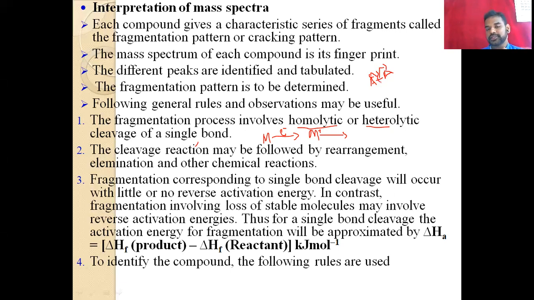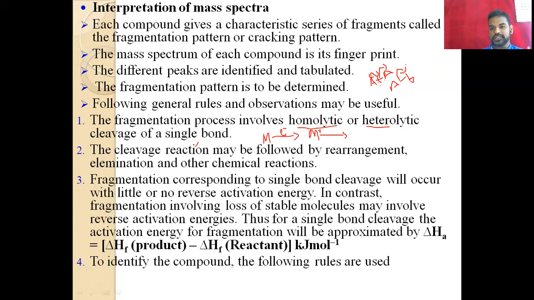They divide. That means they took their own electron. Okay, so what happens? It's homolytic. So here, if you have the two electrons, one electron is taken by the A and one by the B. So here it is homolytically divided. Heterolytic means what? Here, for example, A and B, if the B is much stronger than A, then what happens? Both the electrons are taken by this one compound, the B, and this A gets the charge. So this is what we call heterolytic cleavage.